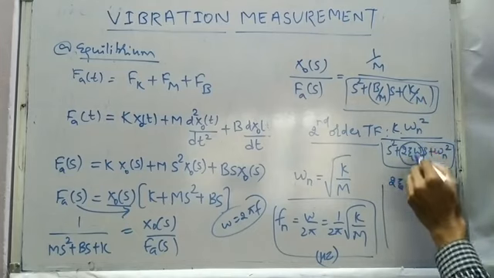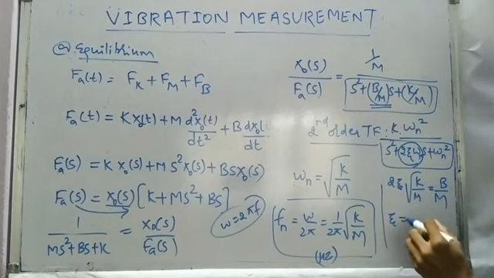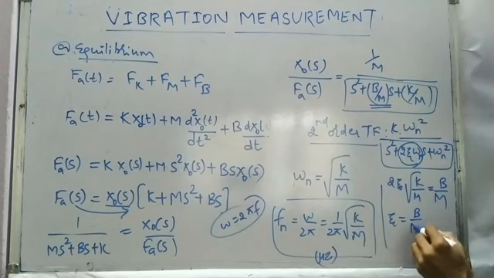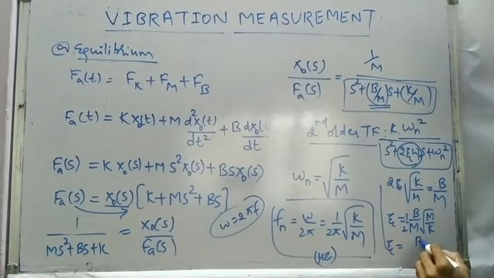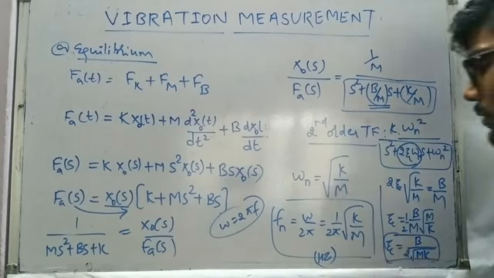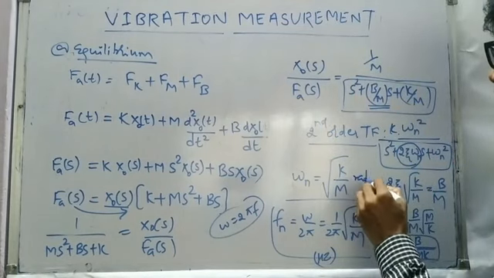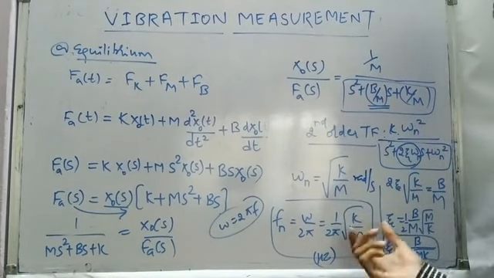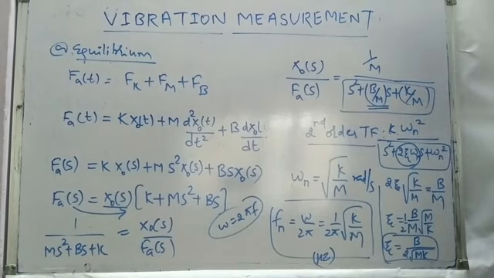whereas 2ζωn is nothing but b by m. From here we can calculate ζ as b by m times the square root of m by k, times 1 by 2. So ζ is going to be b by 2 under root of mk. So we have the natural frequency of oscillation in radians per second as the square root of k by m, and in hertz as 1 upon 2π under root k by m, whereas the damping ratio ζ is given as b by 2 under root mk.